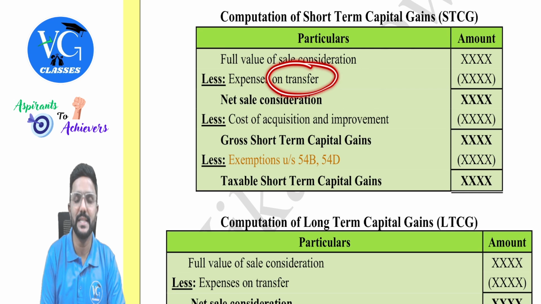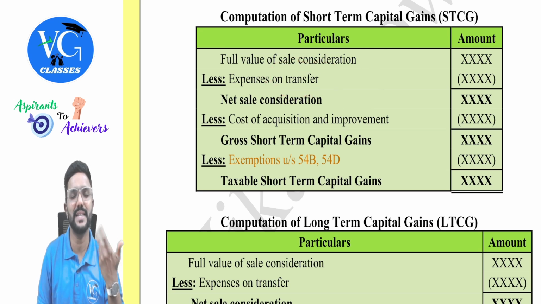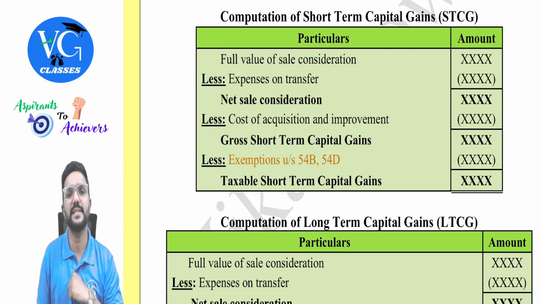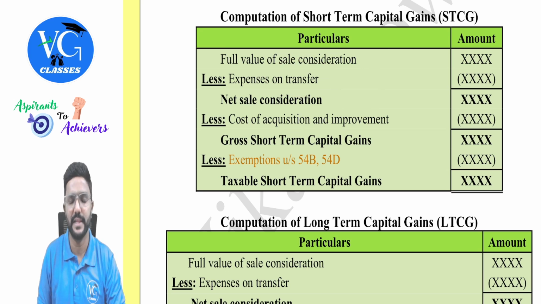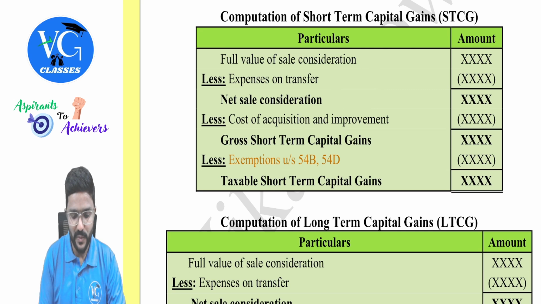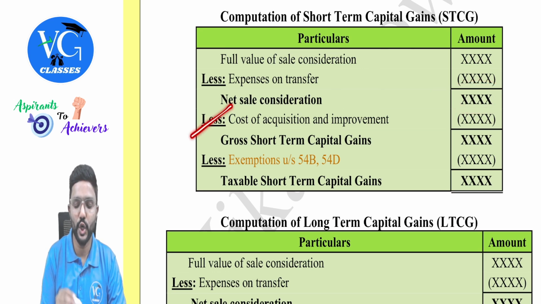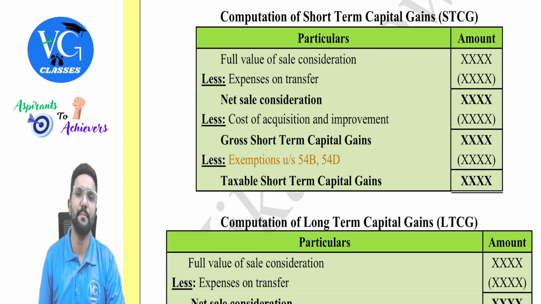From that, we will deduct the expenses on transfer. That is nothing but any expenses incurred at the time of sale, like brokerage, commission or anything. Once we reduce expenses on transfer from the full value of sale consideration, we get net sale consideration, and from that we deduct cost of acquisition and cost of improvement.